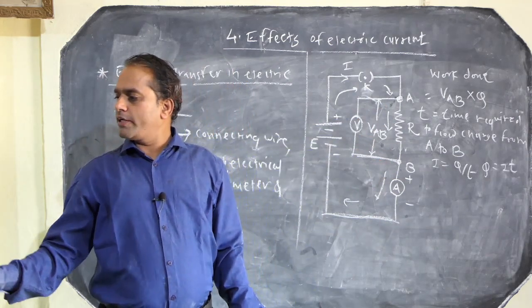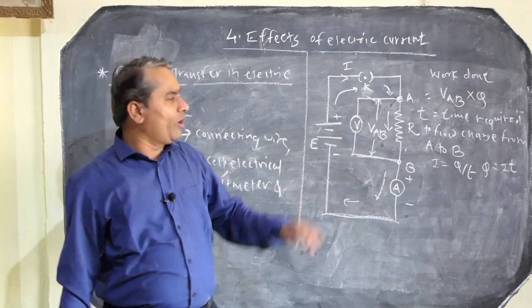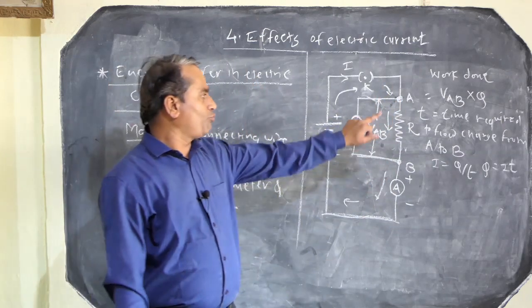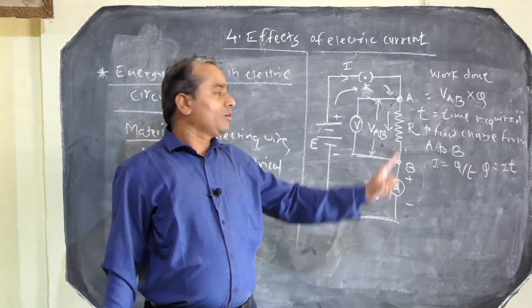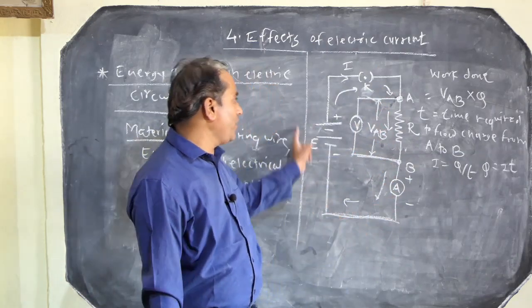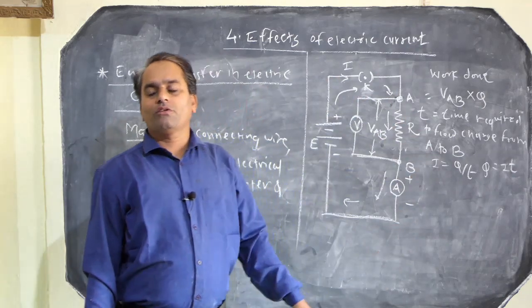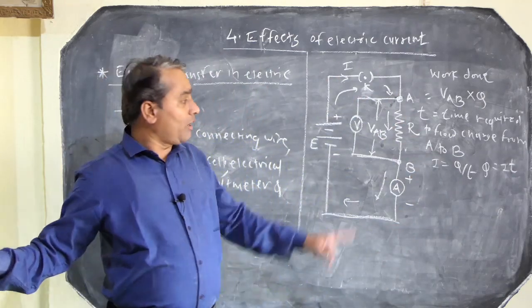So we can say that the work is performed by that cell on the electrical charge to flow from A to B, or the charge is flowing once around the circuit.